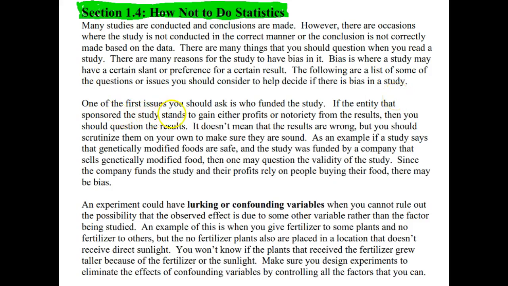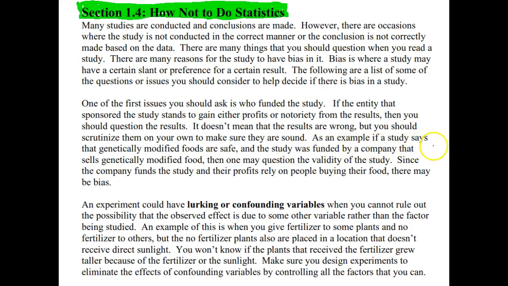One of the first issues you should ask is who funded the study. If the entity that sponsored the study stands to gain either profits or notoriety from the results, then you should question the results. It's always funny to read certain publications from different publishers and their online homework systems. Pearson will publish one that says MyMathLab is the greatest. McGraw-Hill will publish one that shows that Connect Math is the greatest. So again, it doesn't mean that the results are wrong, but you should scrutinize them on your own to make sure that they are sound.